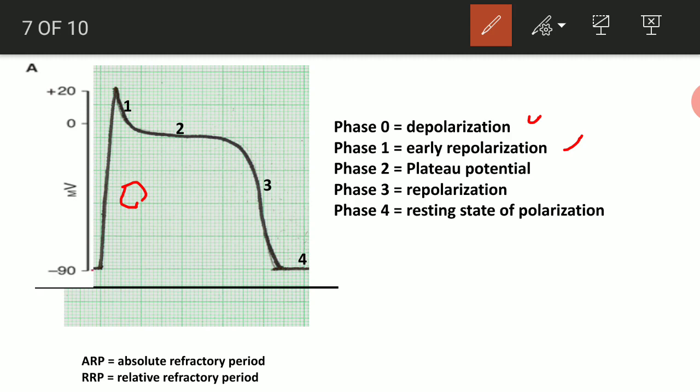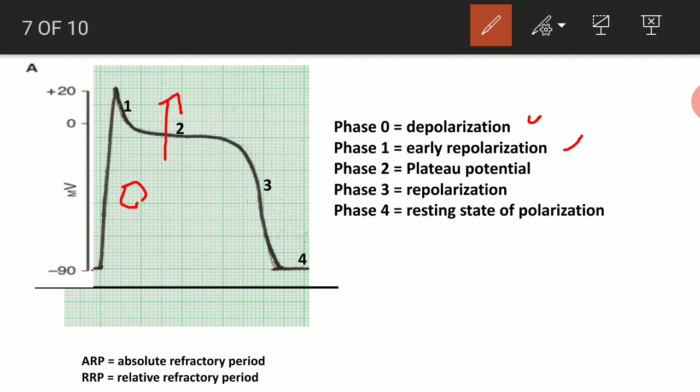Then closing of the voltage gated sodium channel will lead to early repolarization. In phase 2 we are seeing a plateau. Plateau means it is stagnant, it is not going up or down. Why? Because here two types of voltage gated channels are opening. One is the voltage gated potassium channel, and potassium is more inside, so potassium ions will go out. If positive charge is going out, it will lead to repolarization, so it will pull back towards the normal side.